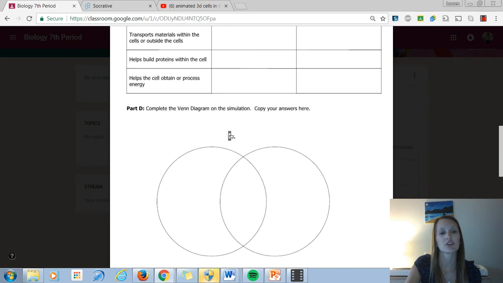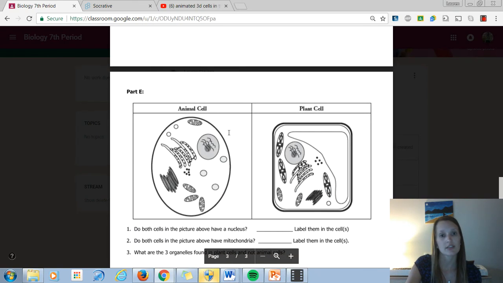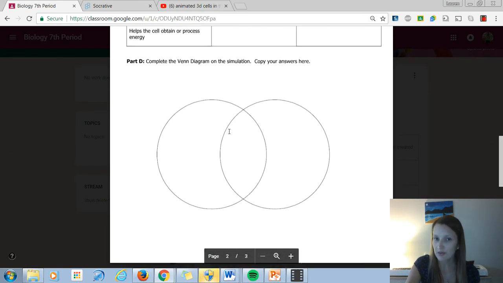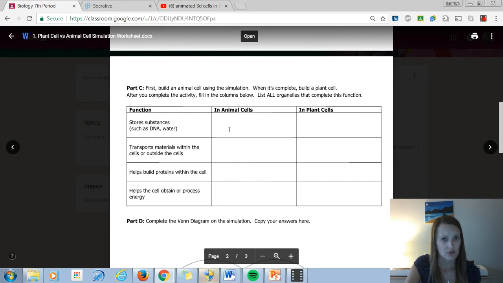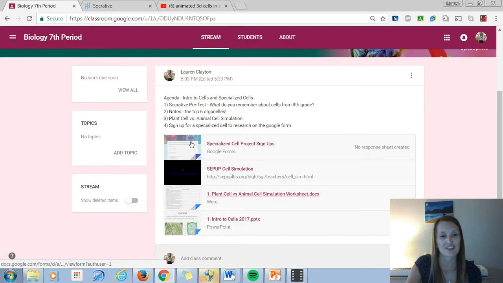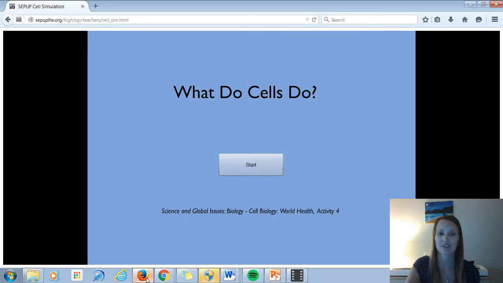Okay, and then you're also going to do a Venn diagram here and compare plant and animal cells. So that's our big idea: what's the difference between plant and animal cells, and what do these organelles do to actually help them? Okay, so where you're going to go to find this information is this simulation. If you click on this link, it'll take you here.